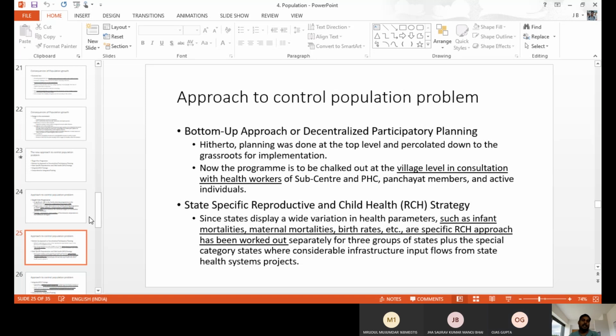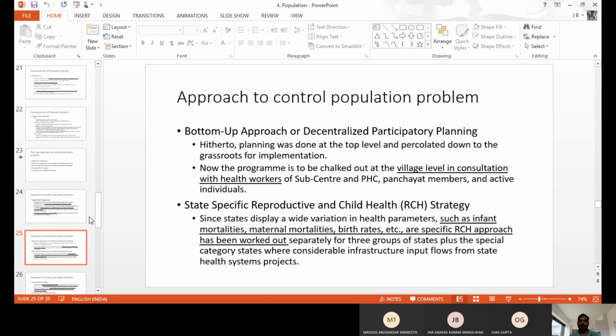Next one, state-specific reproductive and child health strategy. Considering infant mortality, maternal mortality, birth rate and death rate, a specific RCH approach has been worked out separately for the people and separately for the staff. They used to work on this. They used to fix the target. They used to do the counseling. They used to recommend to people. They used to visit every pregnant woman. They used to give advice about family planning.